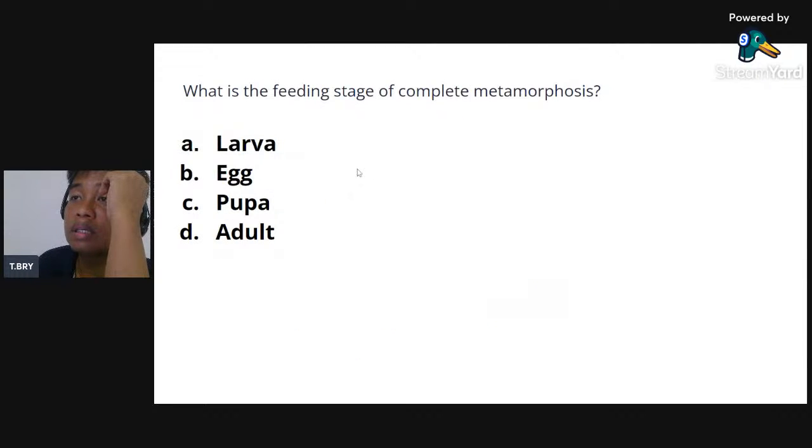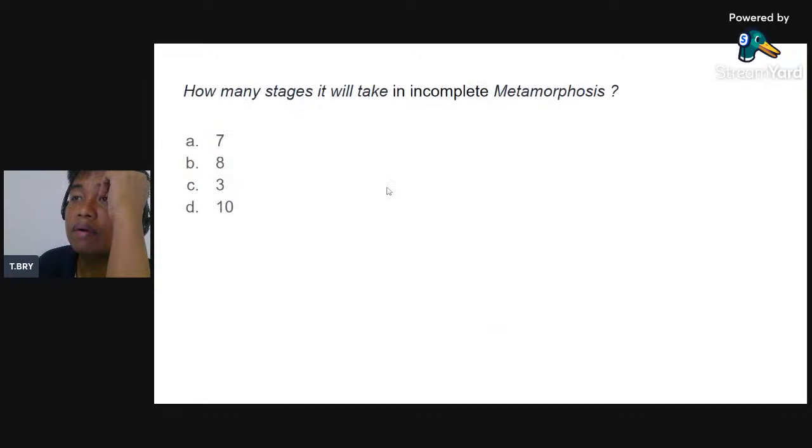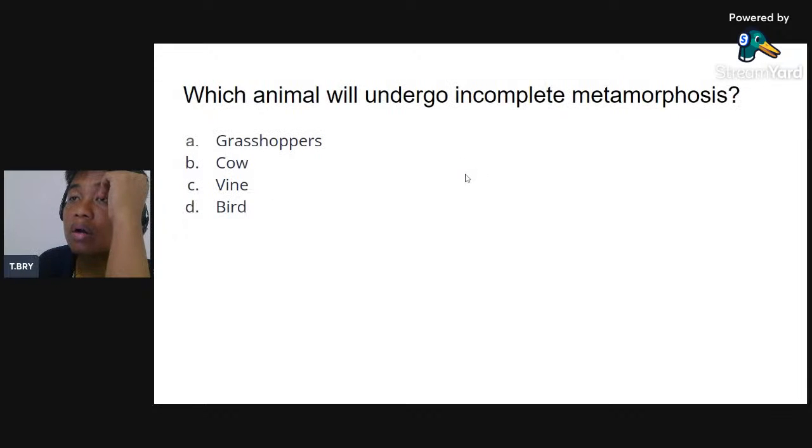So what is the feeding stage of complete metamorphosis? So larva. Okay, tawag na to na larva. So how many stages will it take in incomplete metamorphosis? So tulo lang. Okay, which animal will undergo incomplete metamorphosis? Example na ang grasshopper.